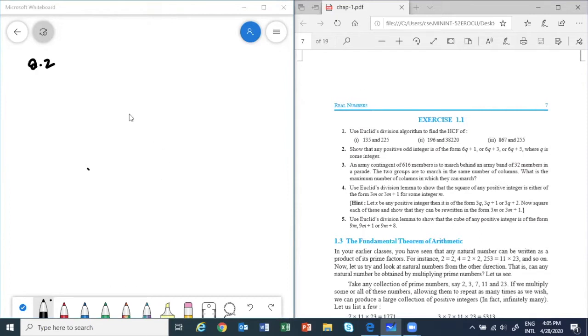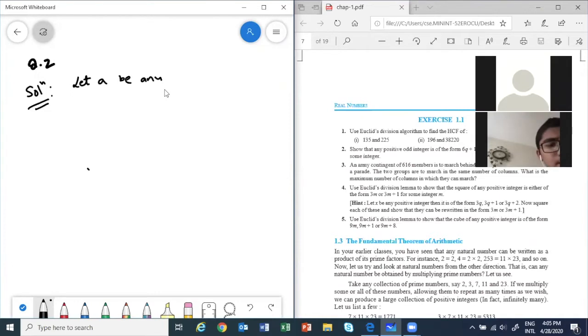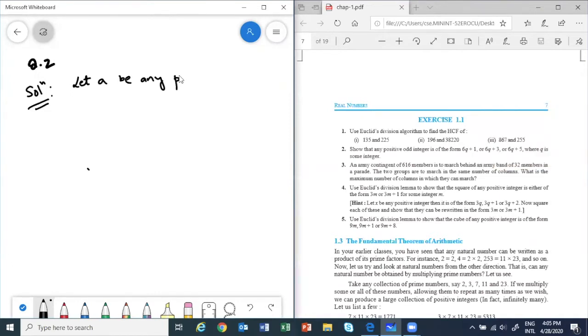Show that any positive odd integer is of the form 6q plus 1, 6q plus 3, or 6q plus 5, where q is some integer. Correct? So for the solution, what do we have to start with? Let A be a positive integer, isn't it? We'll start with: let A be any positive integer.